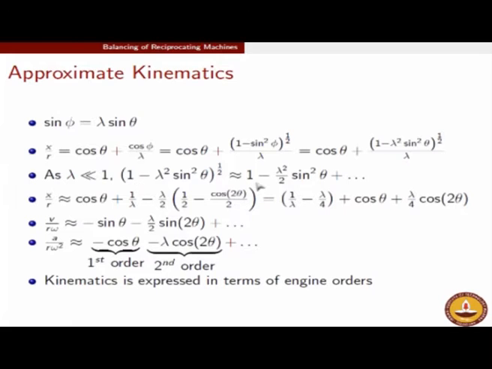Remember here, due to the binomial approximation, we have just taken the first term of it. If you take other terms, it will show up the third order, fourth order and whatnot. But as we said, since lambda is small, there is no need to go beyond the first order approximation, and this is just the first order approximation. If you want to do a more accurate analysis by considering another term in this binomial expression, you can see how it looks. It will be fairly similar, but they will bring in the third orders and fourth orders, as I said.